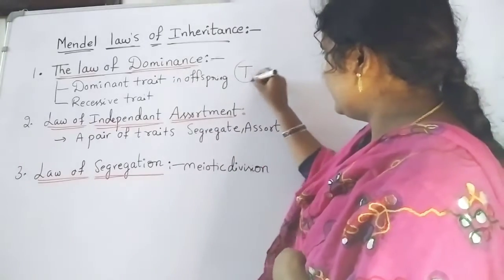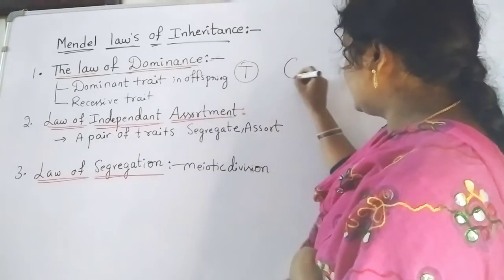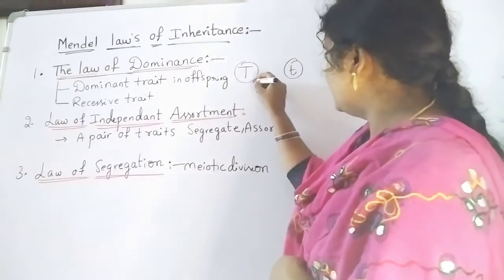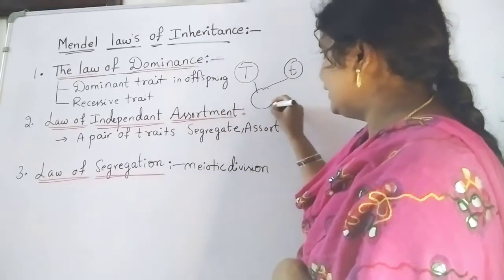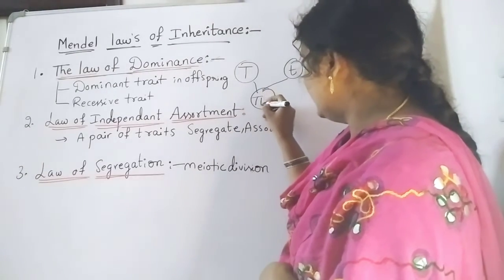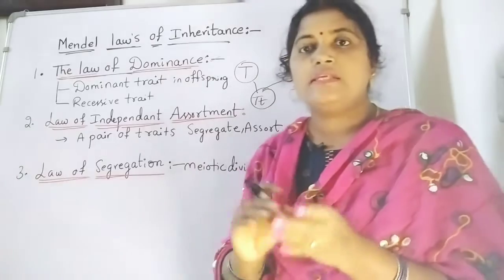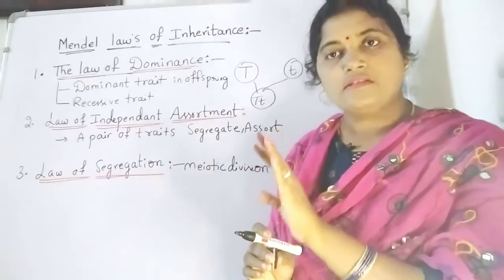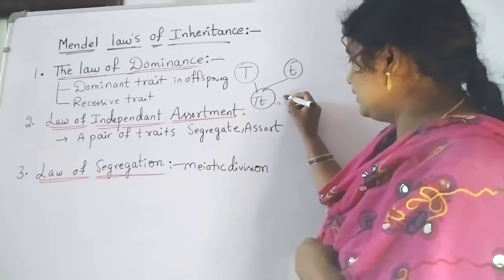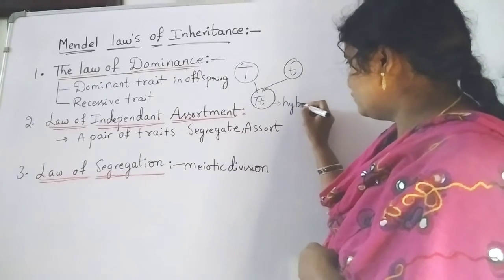So for example, here one is capital T, another character is small t. When we cross pollinate, we get a hybrid. That hybrid will be capital T, small t. With this pair of alleles we get a hybrid.